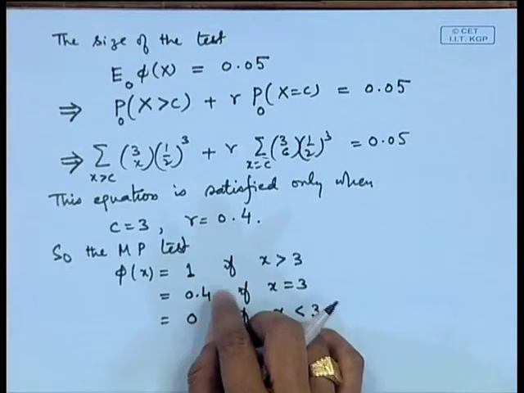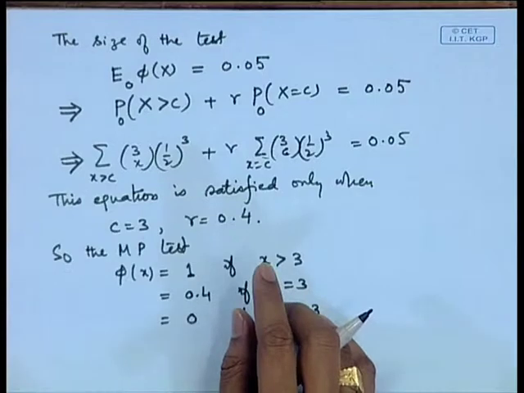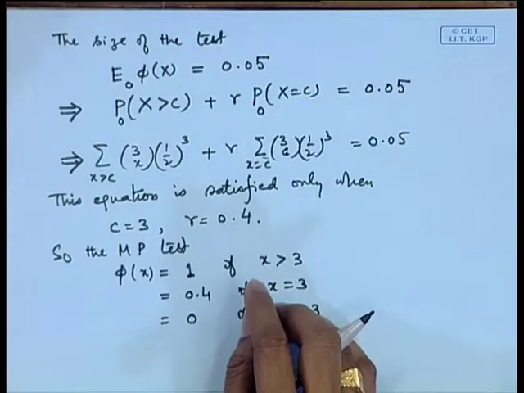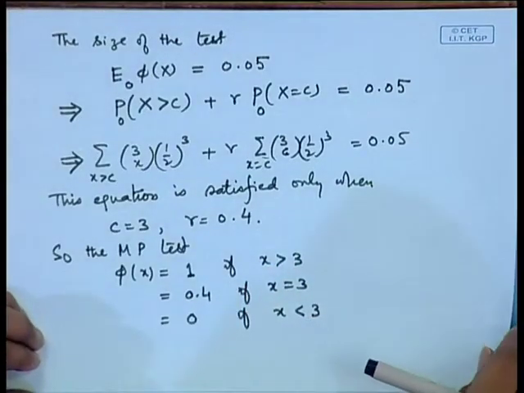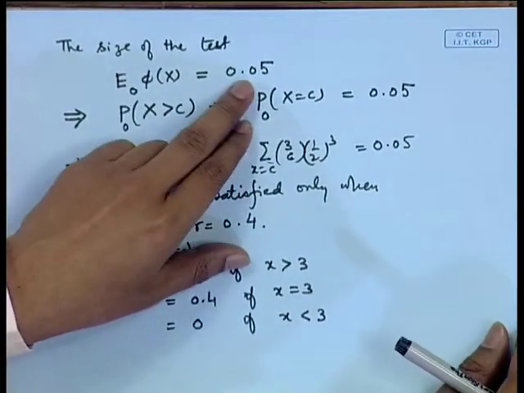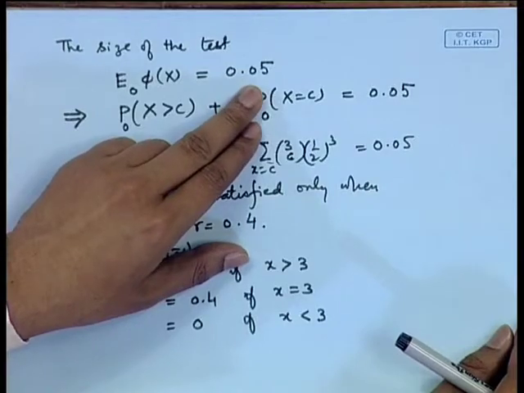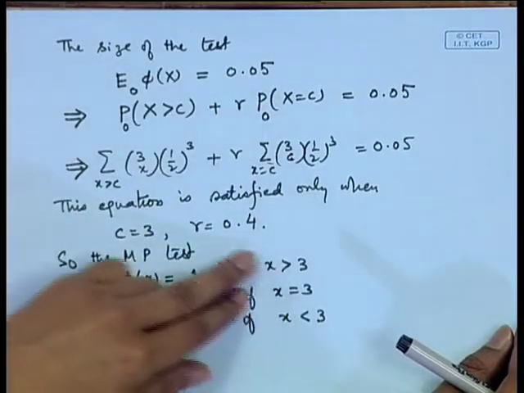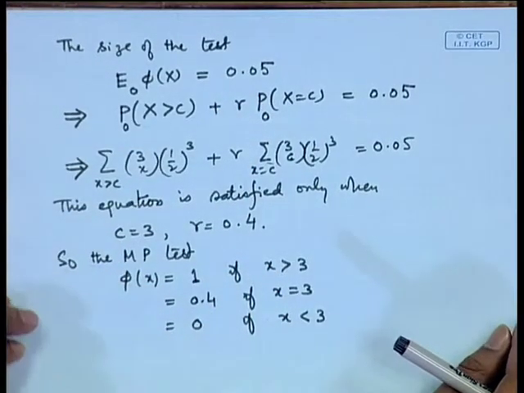So, you can see here that by application of the Neyman-Pearson fundamental lemma, we are able to get the most powerful test. Of course, it is another matter that if we change this alpha to be say 0.01 or 0.1, then the test will be slightly modified here.